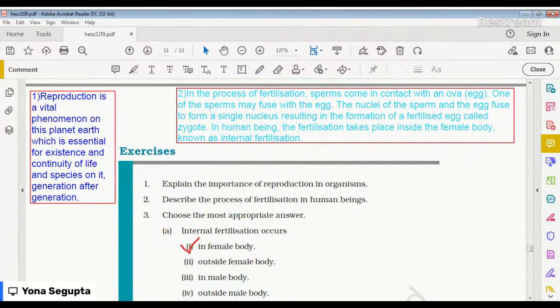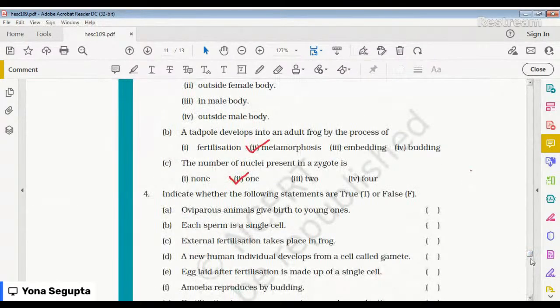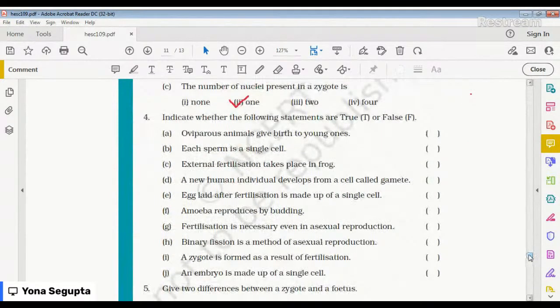Next is the true and false. Let us quickly do the true and false too. Okay, true and false. The first one is, oviparous animals give birth to the young ones. Is it true? Do they give? Absolutely, it is false.